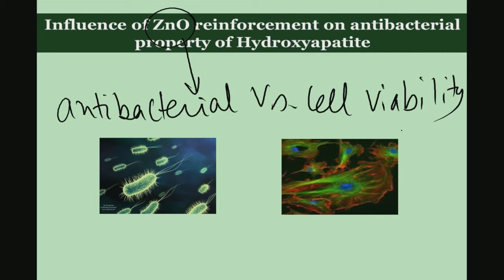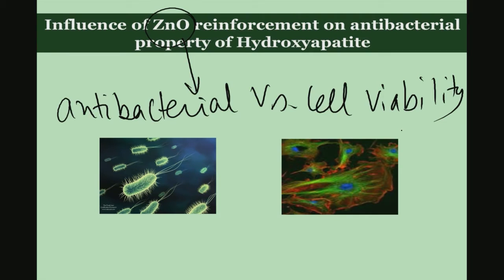So, the idea is that one can add zinc oxide to an optimal amount, so that it will induce antibacterial property or bactericidal property. Now, bactericidal property and bacteriostatic property have been mentioned in one of the earlier modules. So, here we will see the bactericidal property because of the addition of zinc oxide, but at the same time the zinc oxide addition should not inhibit the cell growth on the substrate or the cell functionality on the substrate.